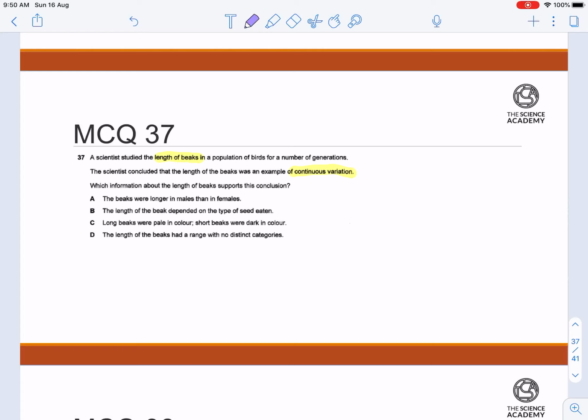Okay, first of all, what is continuous variation? Continuous variation refers to a characteristic without discrete phenotypes. Okay, continuous variation includes height, and things like that.